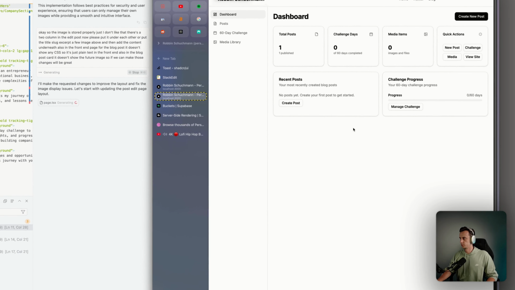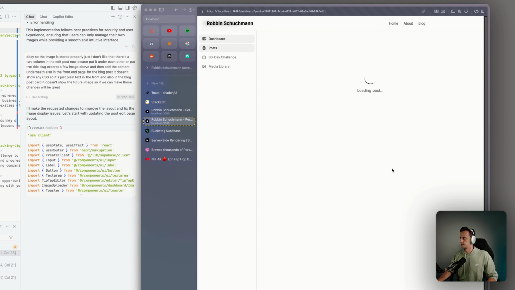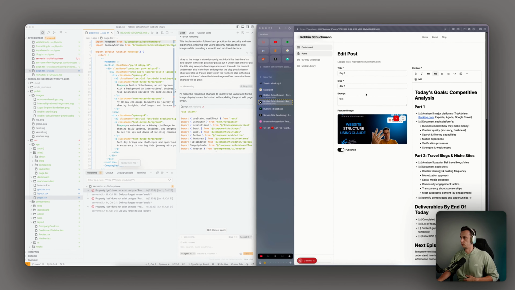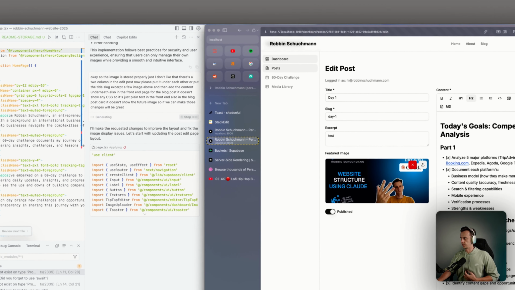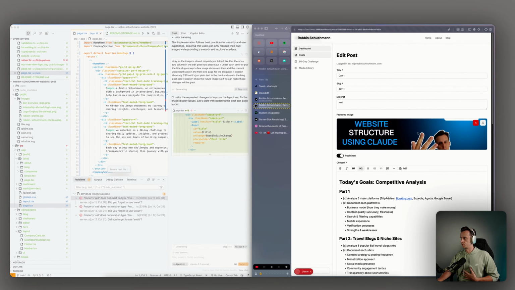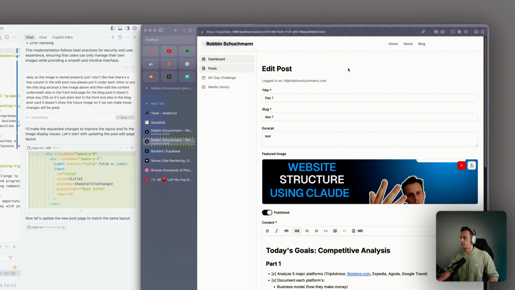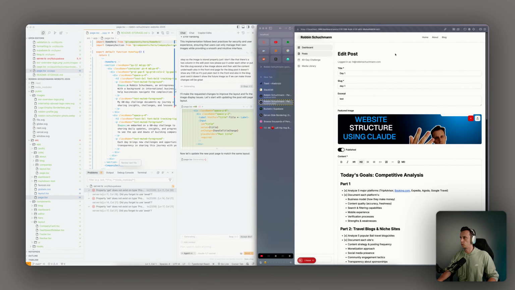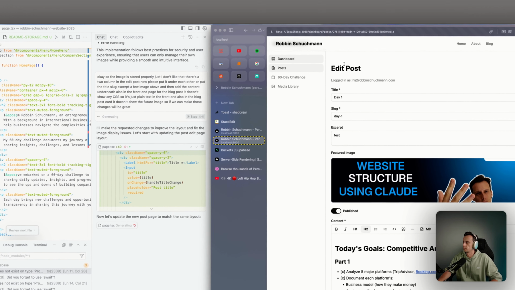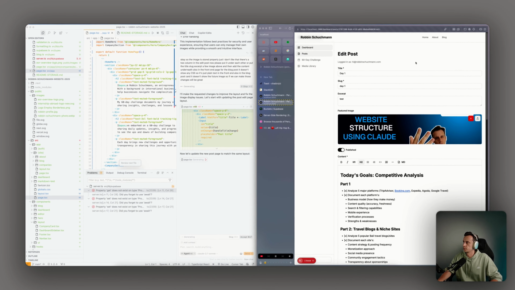Let's go to dashboard. But what I wanted to say is I want to add one field for YouTube URL so that we can actually add the YouTube URL and we can add it to the page. Because I'm not sure if it's true, but I heard that the more embeds a YouTube video has, the better ranking in Google. We're actually testing this with one of my other companies. But if this is working, I'm happy to share the results with you guys.